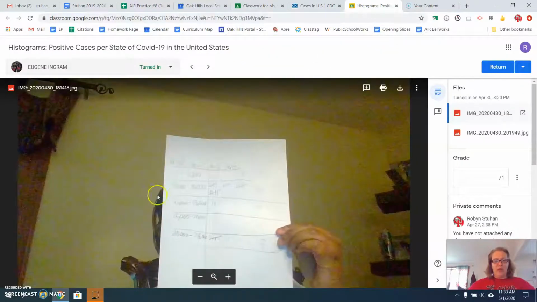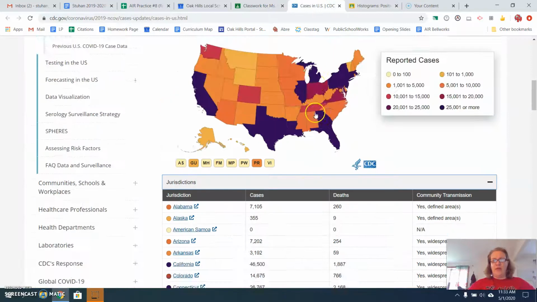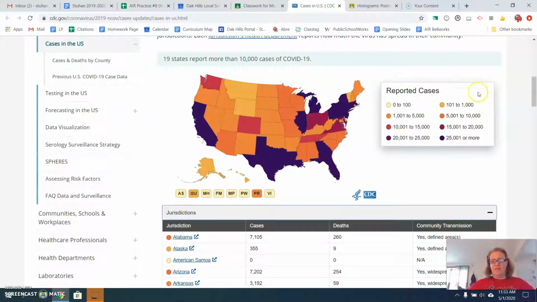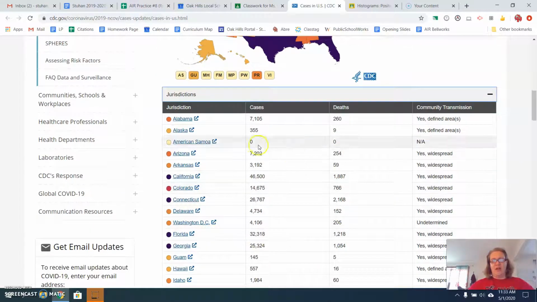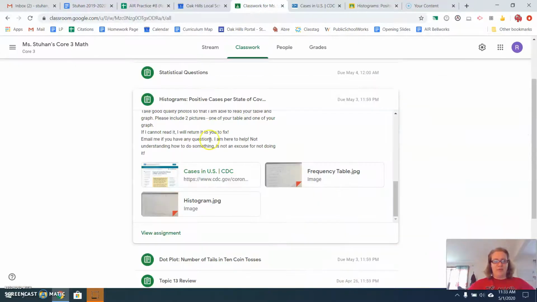So I'm not really sure where you got the numbers that you got for this chart. I don't know if you were looking at this information, this reported cases. That's not what you're supposed to be looking at. You're supposed to be looking at this chart right here. Okay, if you'd watched the video, I clearly say that. And then, let me go back to my frequency table to show you.